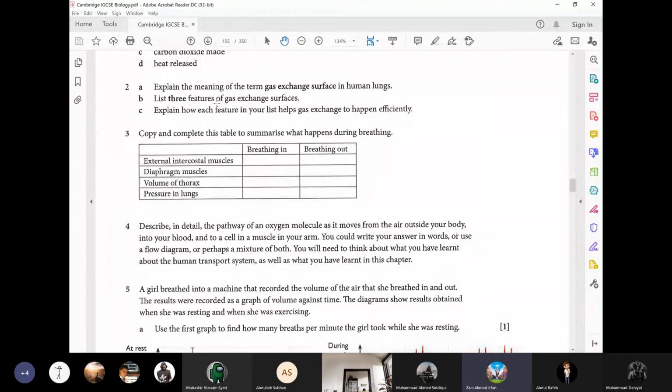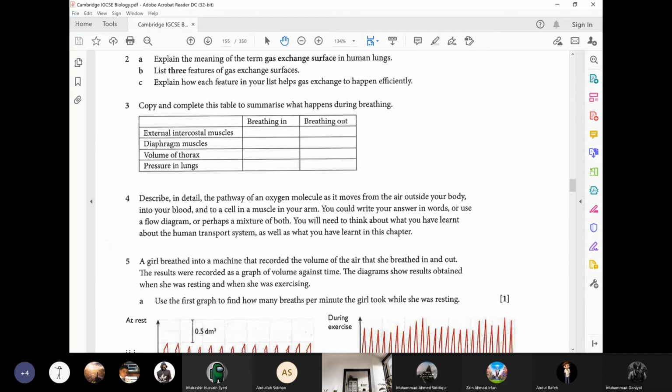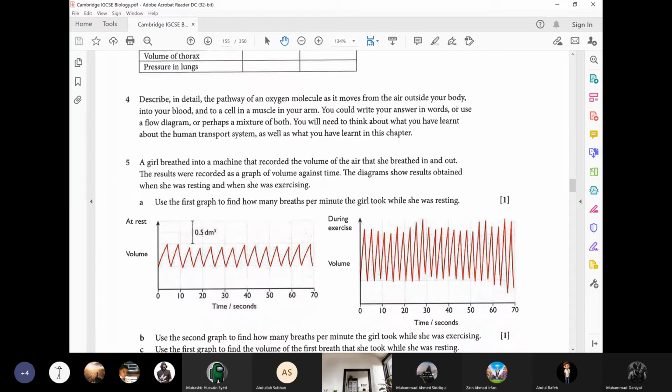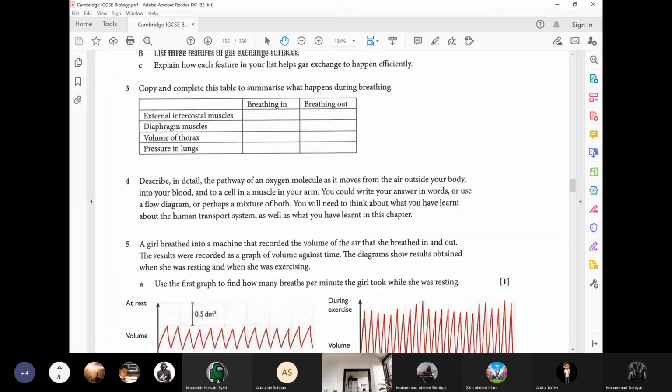Very good. And a lot of blood capillaries? Sir, so more air can be taken in. Very good. More and faster exchange of gases. Now, next one.